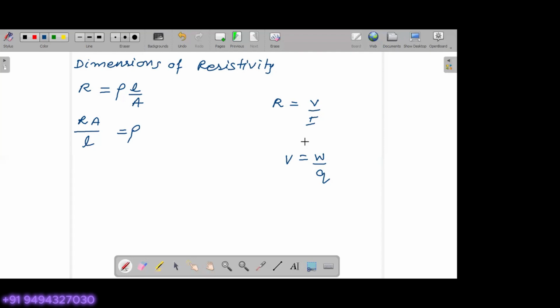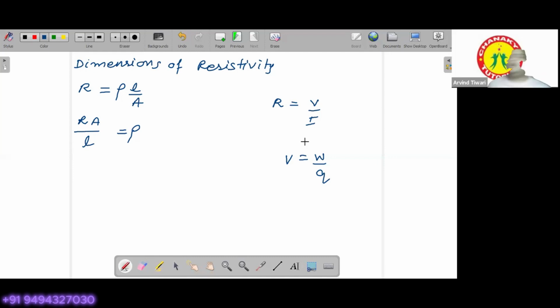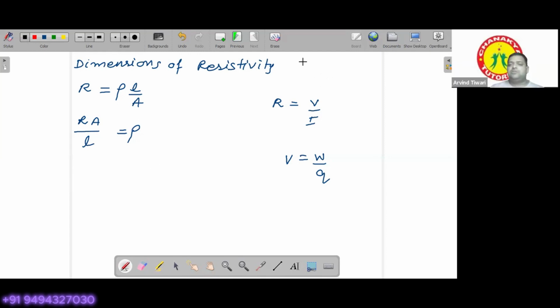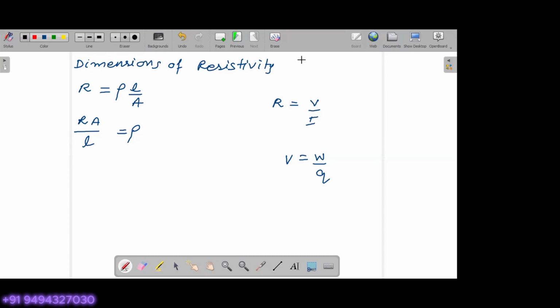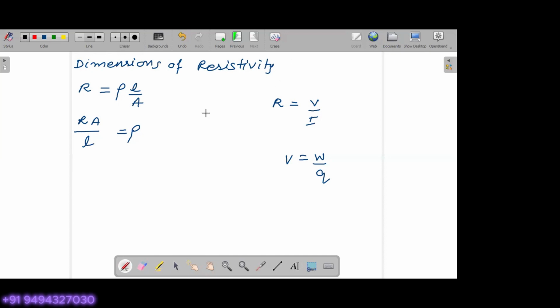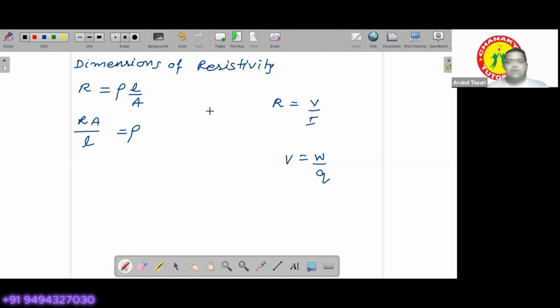Okay. Yes, sir, done. Okay. So what is the final answer you have got? M L3 T minus 3 I minus 2 or A minus 2. Okay. So same. Let me write your answer here. So Preetham, what's your answer? The same answer. Okay. So I think then you are correct. I should not be checking it out. Just what's your answer? Sir, ML3 T minus 3 A minus 2. Okay. Very good. See, you can try it out.